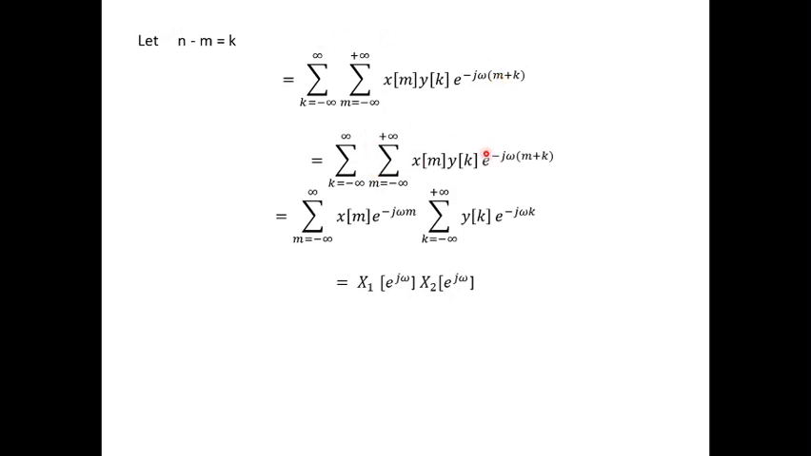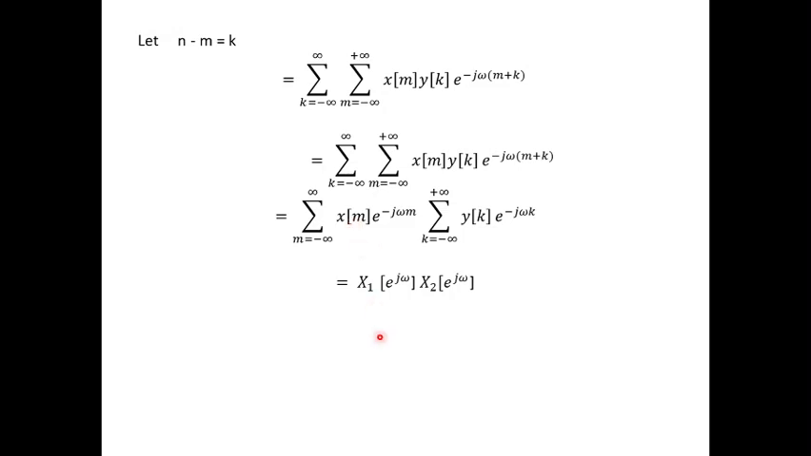Now, e power minus j omega into m plus k, we can rearrange this summation. So taking one summation as m equal to minus infinity to infinity x of m, and one of the exponential part e power minus j omega m, and the other summation part k equal to minus infinity to infinity y of k, and the other exponential part e power minus j omega k. So this term is again a DTFT with the constant of m.